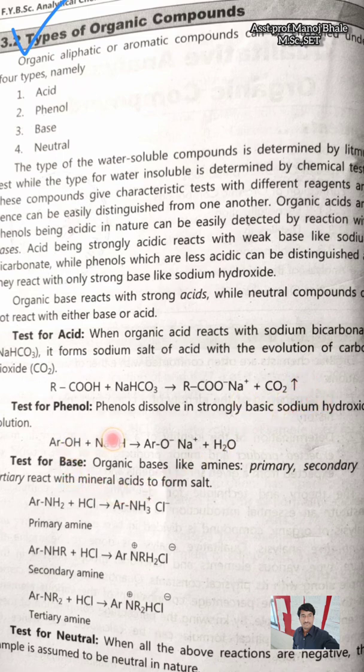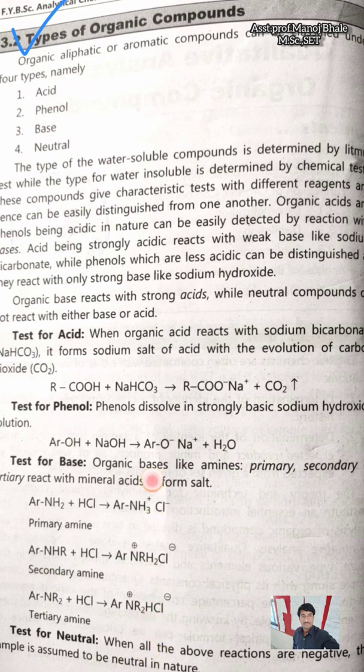In case of the phenol, which reacts with NaOH, that is sodium hydroxide, a strong base, there is formation of the aromatic salt, the sodium salt. Next, the test for the base: we use an organic or mineral acid, which reacts with primary, secondary or tertiary amines. These are the bases, and there is formation of the salt.